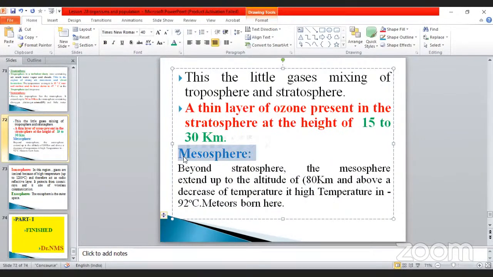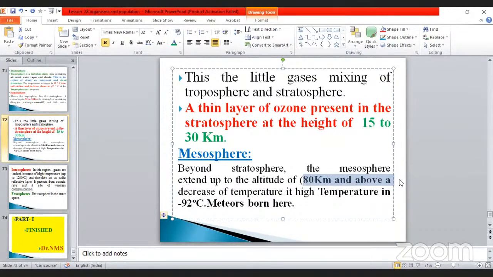The next one is called the mesosphere. Beyond the stratosphere, the mesosphere extends up to an altitude of 80 kilometers and above, with decreasing temperature, down to minus 92 degrees Celsius. Meteors are born here. What is the temperature here? Minus 92 degrees Celsius. How many kilometers and above from the stratosphere? 80 kilometers. This is the important part.